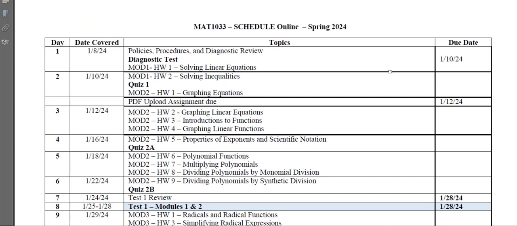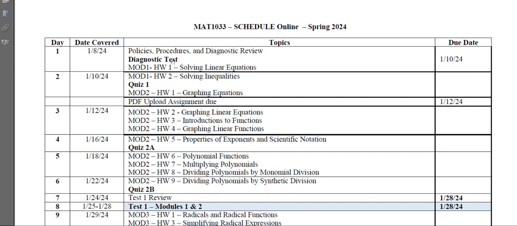You'll notice that I have two dates columns here. On the left column, this is when I suggest. And I just made a plan so that we could cover all the material, 2 to 3 assignments per week. And some of the first sections, there's more, but it's because it's supposed to be review material. All right, so I suggested that you, on Monday, January the 8th, cover these 3 things. So all those assignments that you were supposed to do at the beginning, you should do those.